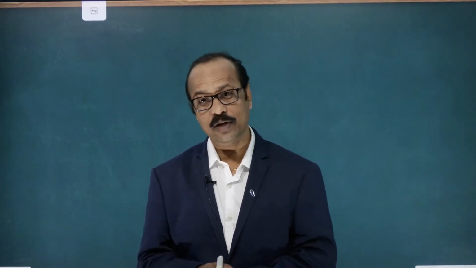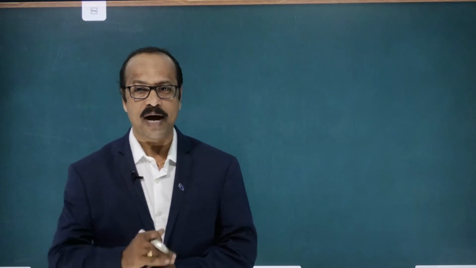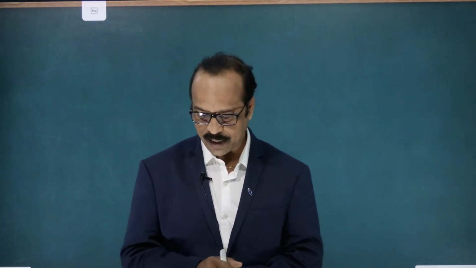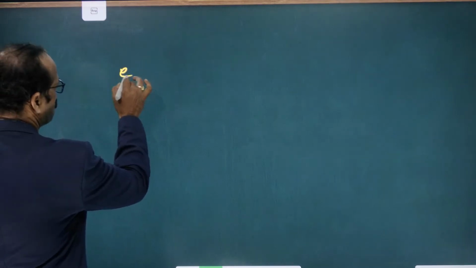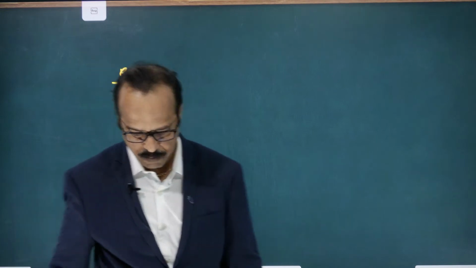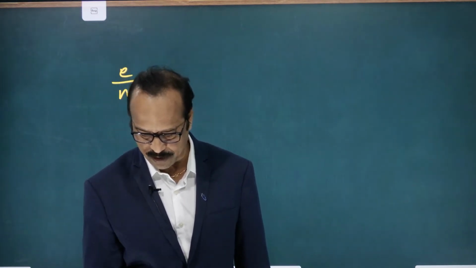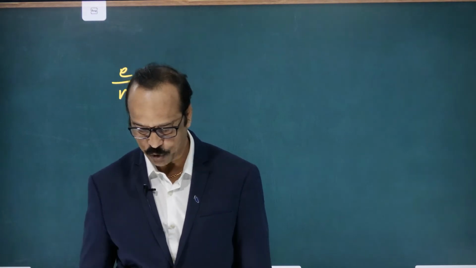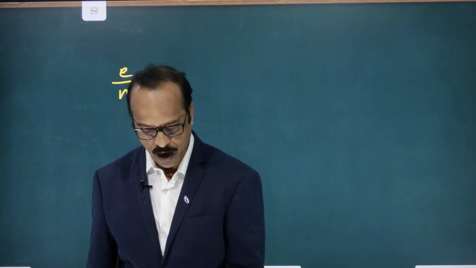But he calculated the ratio of charge to mass of an electron. He calculated charge to mass, which is called the e by m ratio. What is it called? The e by m ratio. So J.J. Thomson was the person who calculated the e by m ratio of the electron. Clear to you?